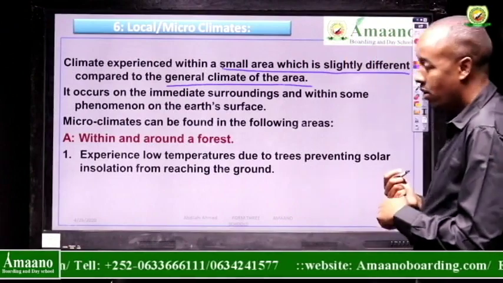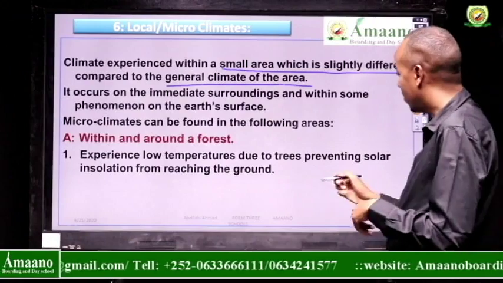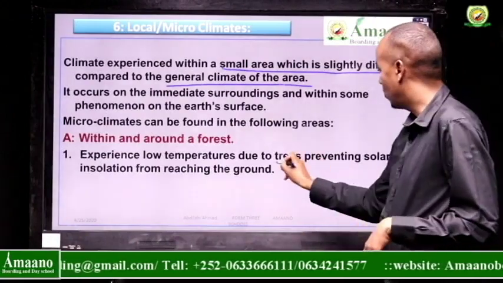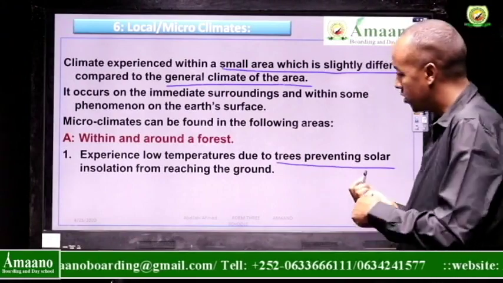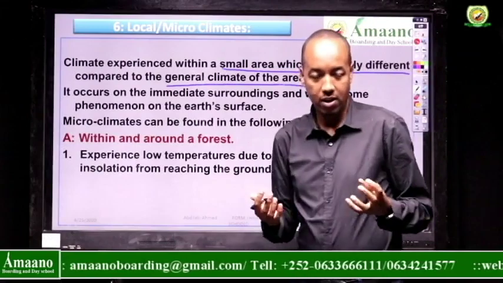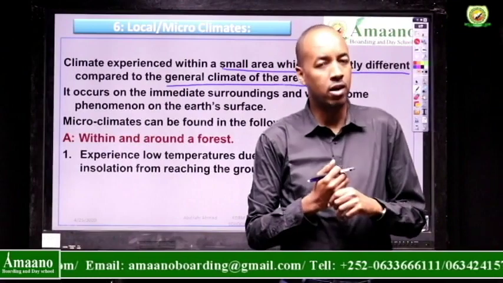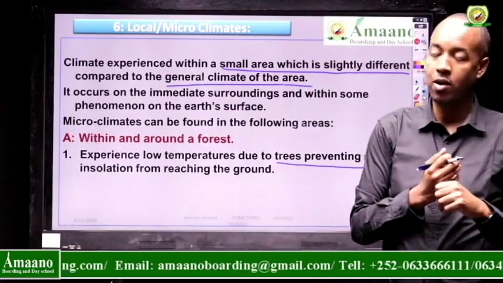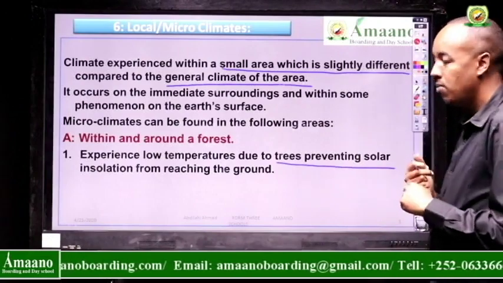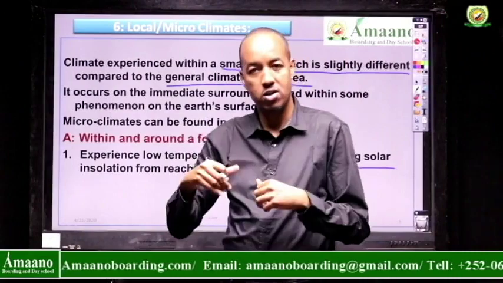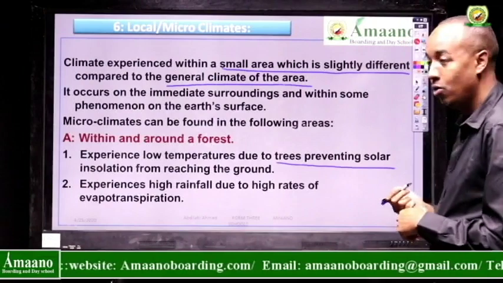So within and around a forest, what are the characteristics? They experience a low temperature. Why? Because the trees are providing shade here. The trees, what are they doing? They provide shade. At the same time, they prevent solar insolation from reaching the ground. If an area is forested, the temperature is always less compared to the rest of the surrounding area. Why? Because the trees in the forest trap heat, stopping it from escaping back to the atmosphere, and at the same time they prevent some of the rays of the sun from reaching the surface of the earth. So that's why it is less, and it also gets more rainfall.